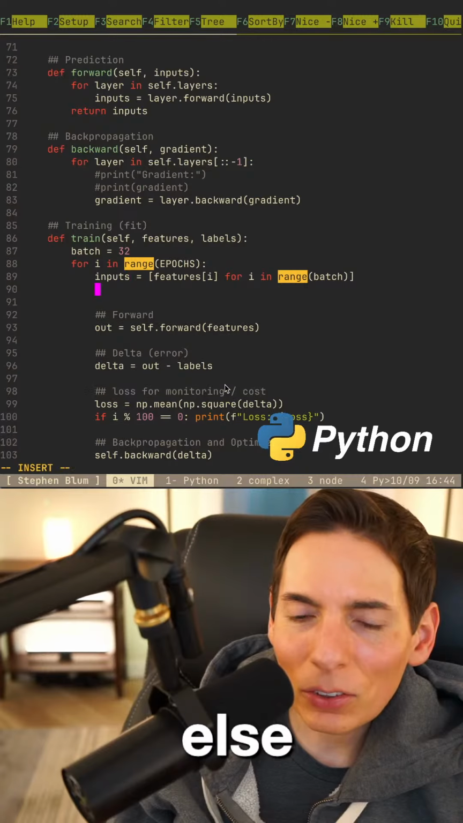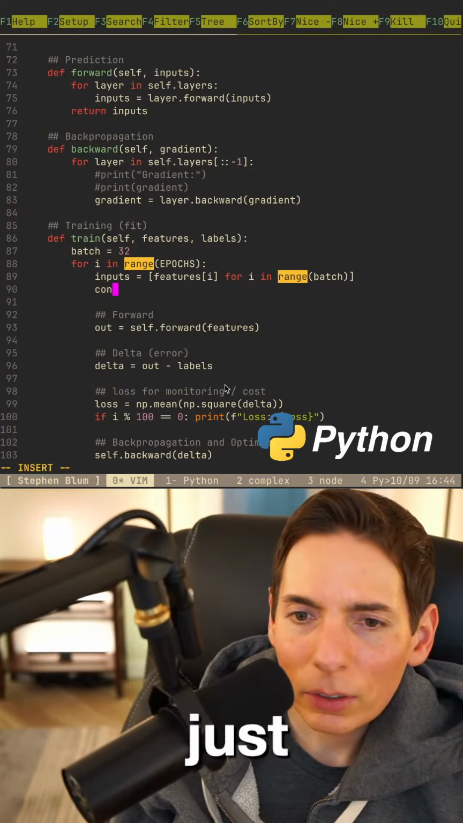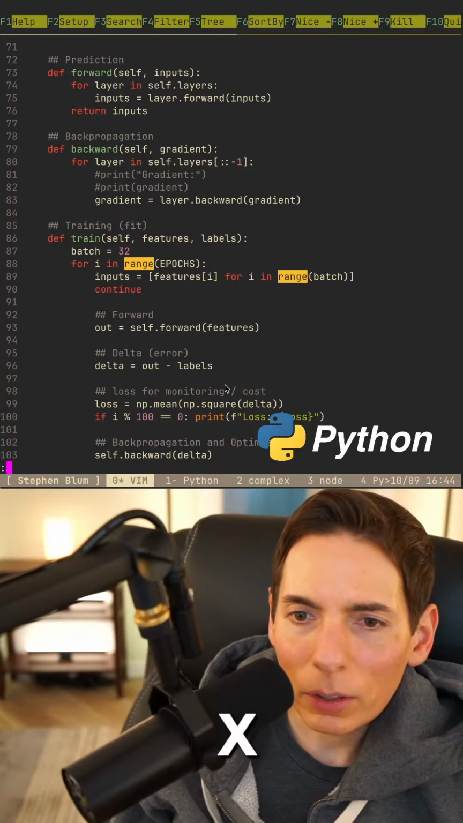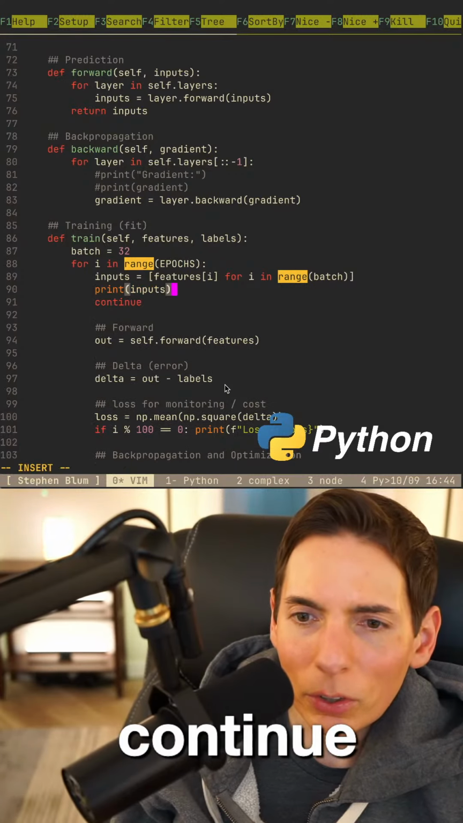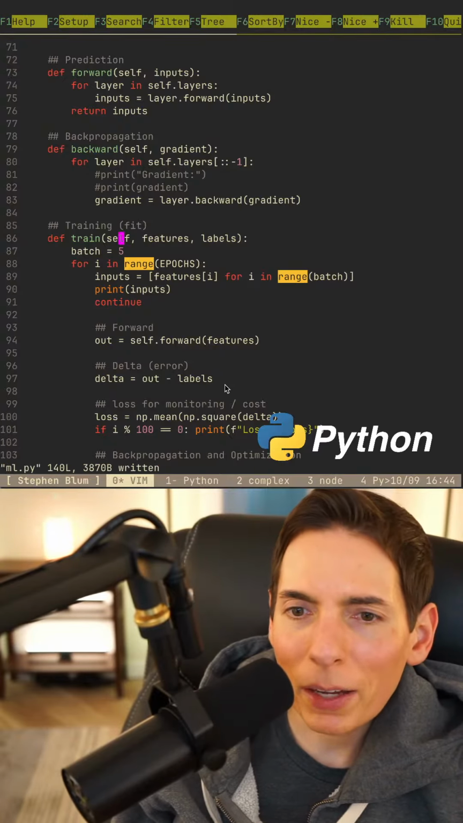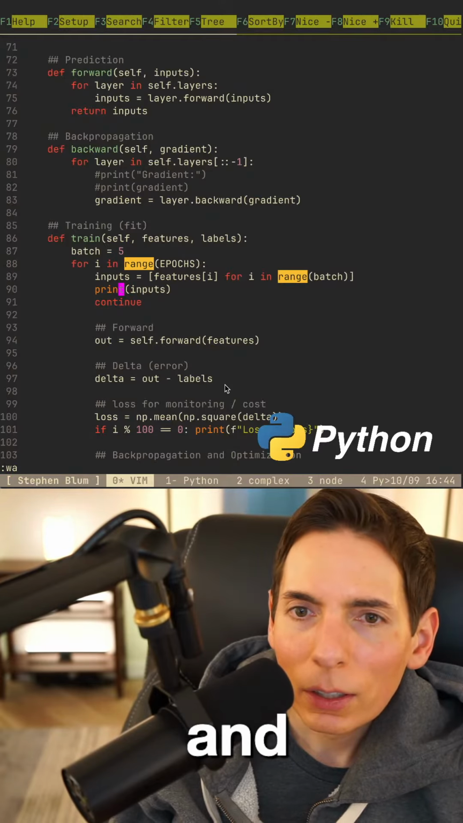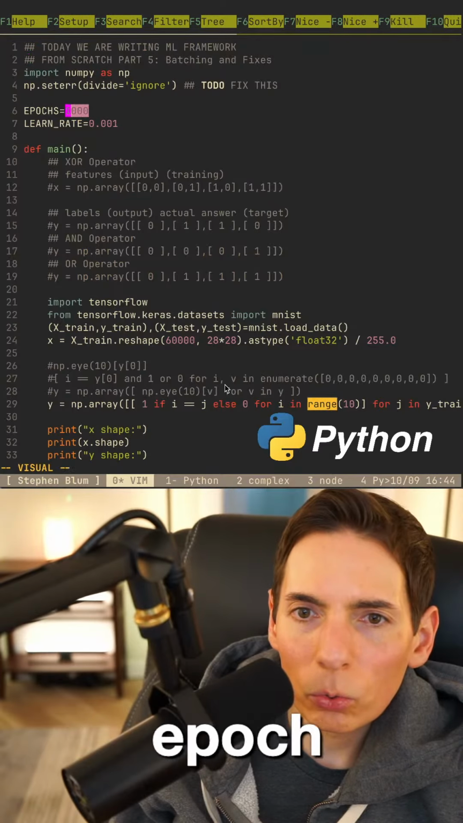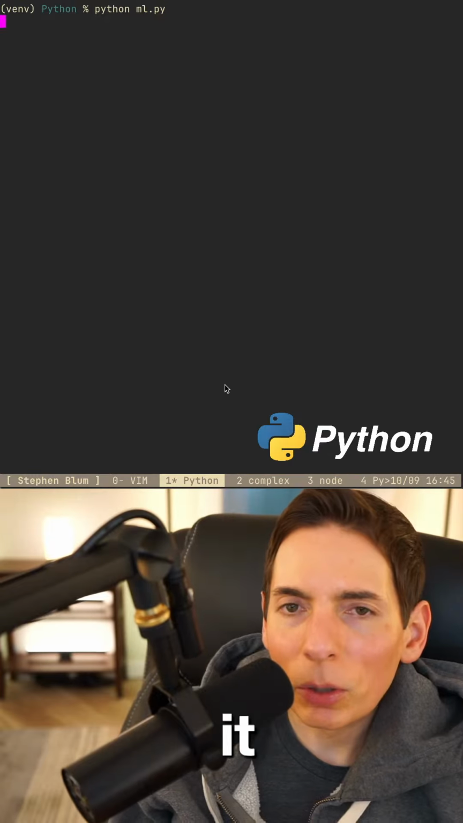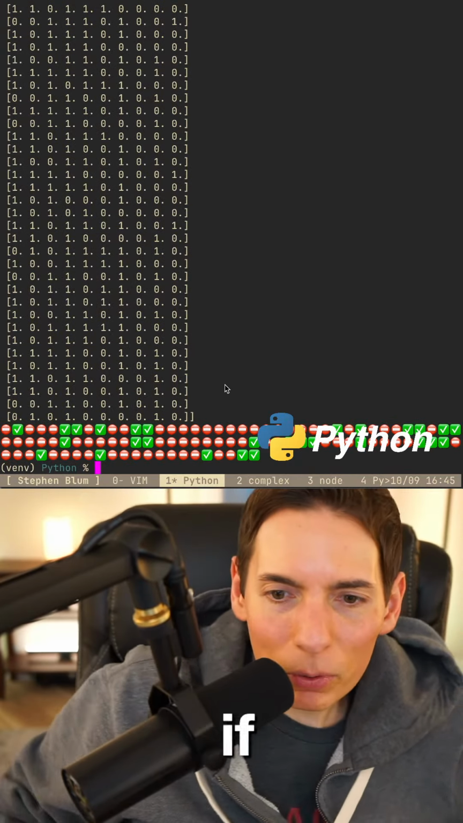I think that's it. Okay, so we'll just say continue, and then skip the rest of this. Here we go. Continue, and we print inputs. I want to make sure that looks right. So we'll do a batch size of 5, and then we'll set the epochs to 2, something like that. Then we'll run it and see what it comes back with, and see if it gives us what we're looking for.